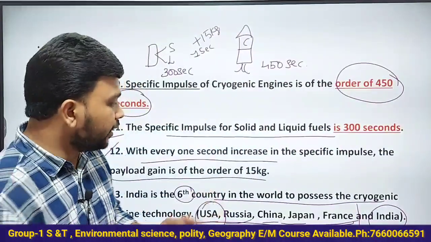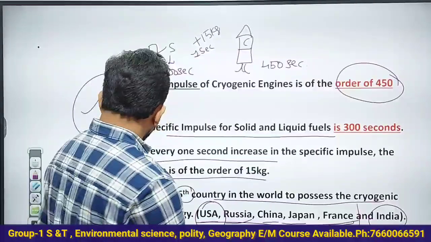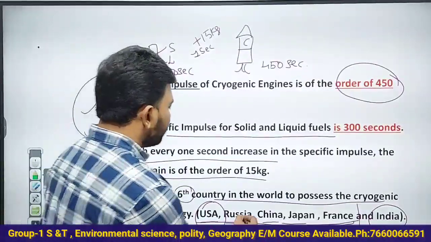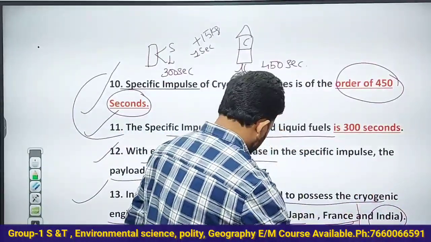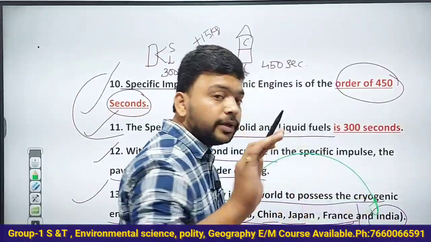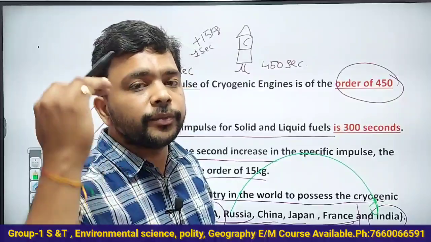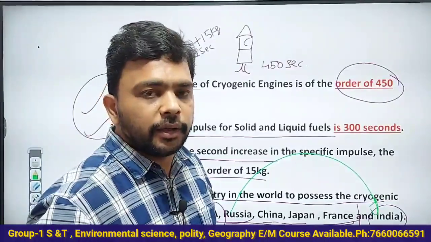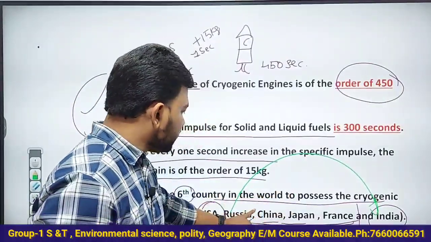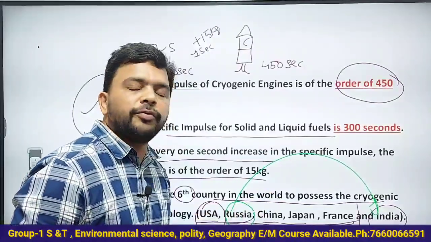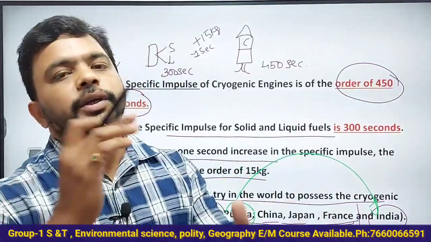Okay, and which country has given the cryogenic technology to India? It is Russia. USA denied giving the cryogenic engine technology to India, but Russia accepted the proposal of India and gave the technology to India.